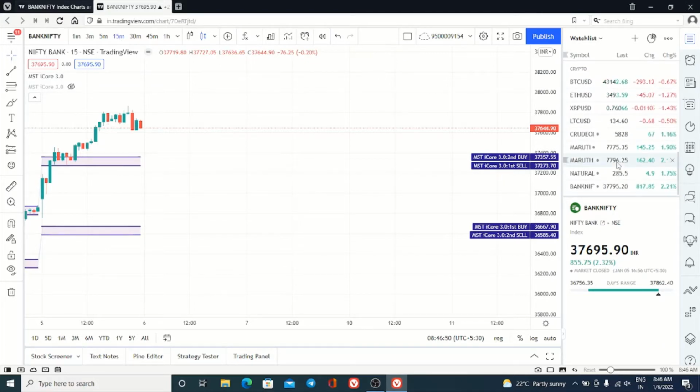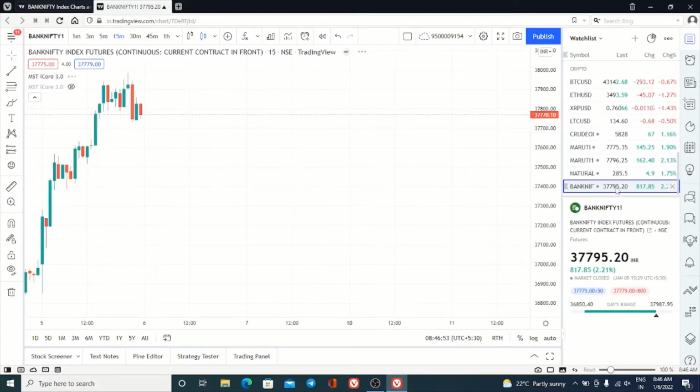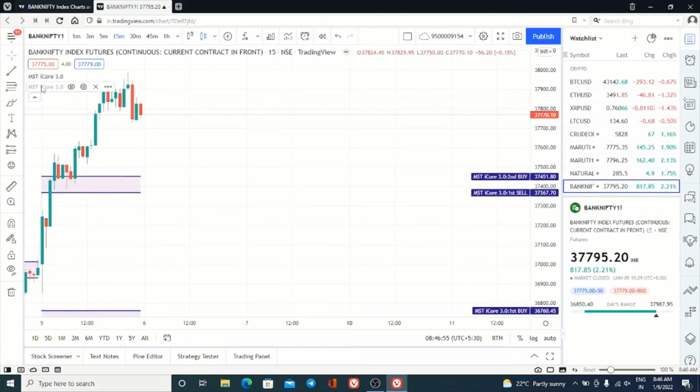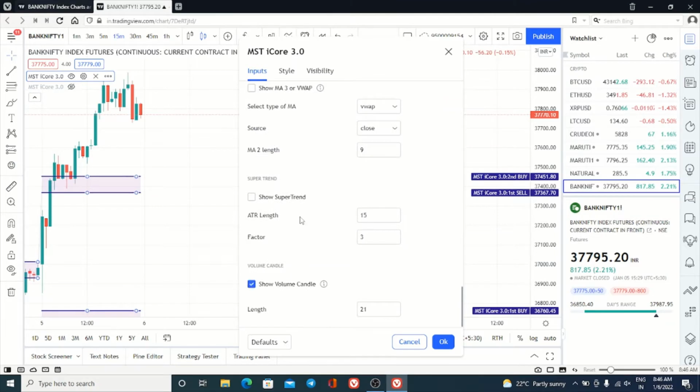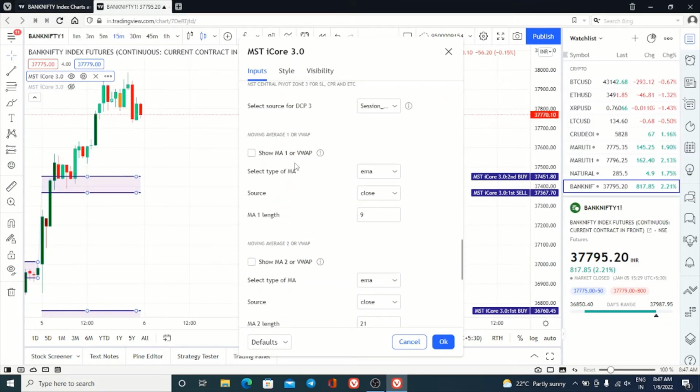Bank Nifty, come on, here is the Bank Nifty futures. Now I will enable the volume candle and 9 EMA.